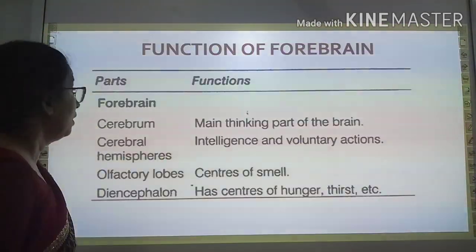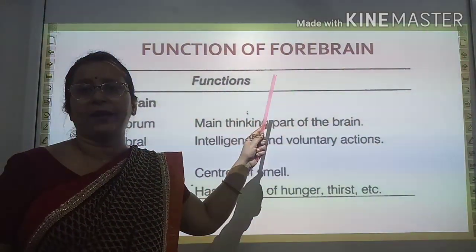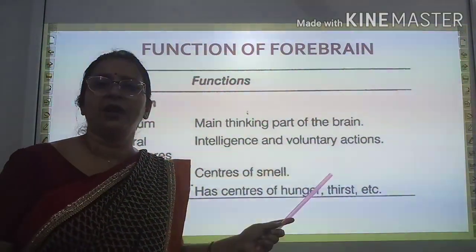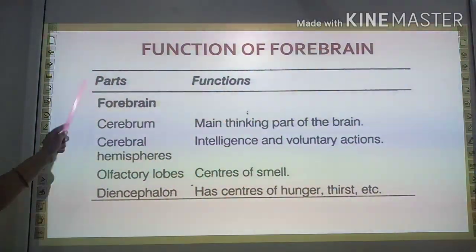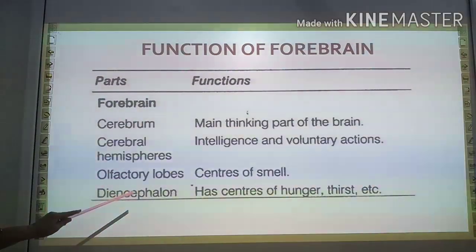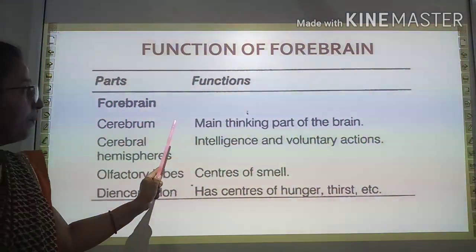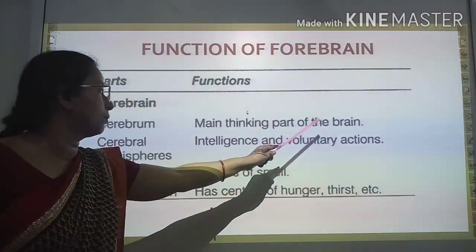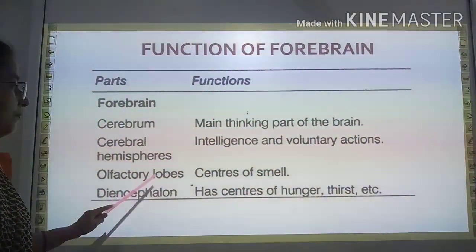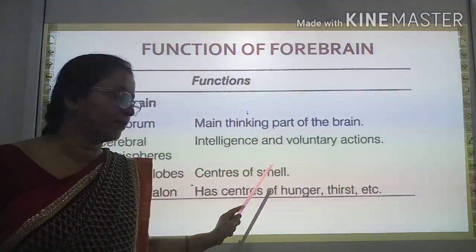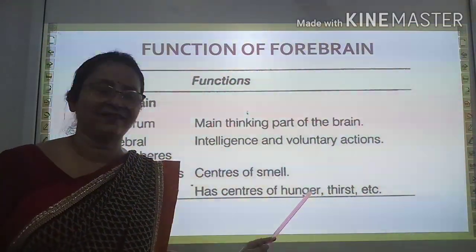Now look here. Function of forebrain. As we have discussed earlier and you have already seen in the diagram, it consists of cerebral hemisphere, olfactory lobe, and diencephalon. What is its role? Cerebrum is the main thinking part of the brain, for intelligence and voluntary activity. Whereas olfactory lobe is the center of smell. Diencephalon has the center of hunger, thirst, etc.